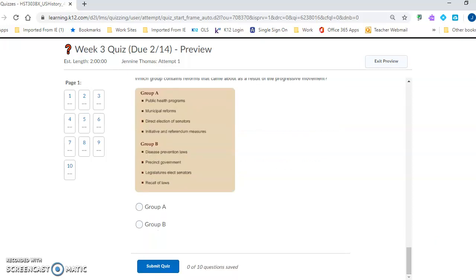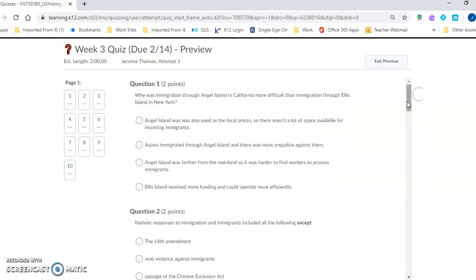When you reach the end, please make sure that you click Submit Quiz to ensure that the grade is recorded successfully in the gradebook for you. You should be able to then refresh your gradebook and see your score. Check what you got right or wrong by going to your Progress tab in the course, clicking on Quizzes, and selecting Week 3 quiz to see which ones you got right and wrong.